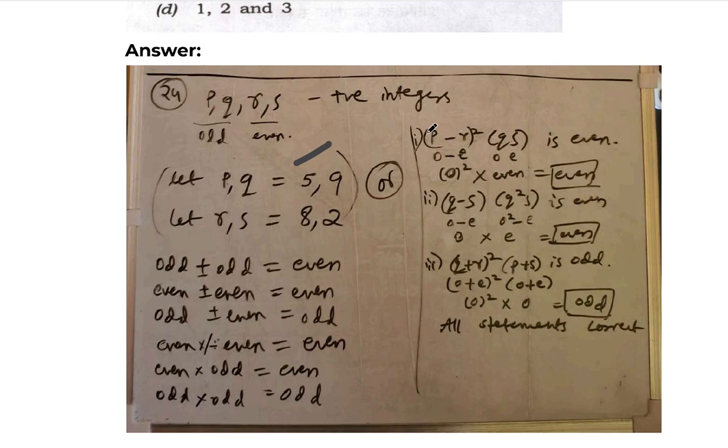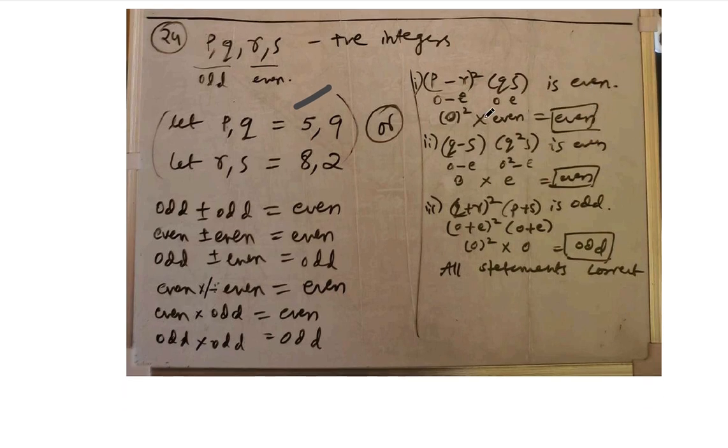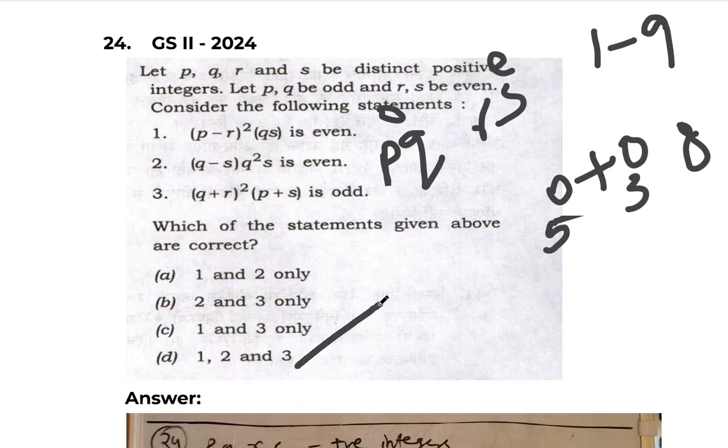See, P is odd and R is even. So we know odd minus even is odd. Odd minus even, squared, is also odd, correct. So we'll get odd squared, and when we multiply odd into even, we'll get even. So any number you put, you will get even. So the first statement is correct. Similarly, you have to check the other 2 statements by the formula, and you are going to see that all the statements given are correct here. So the third option is correct.